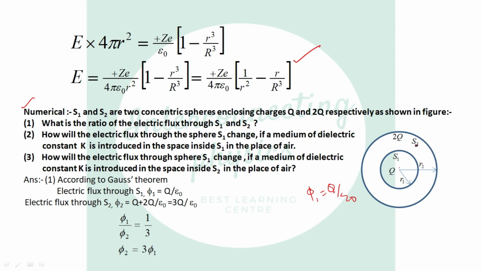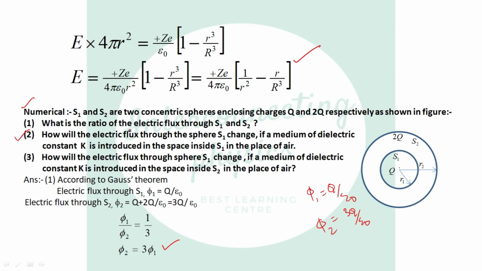For S2, the sphere encloses total charge 2Q plus Q, which is 3Q, divided by epsilon naught. So phi 1 by phi 2 will be 1 by 3, because Q cancels with Q and epsilon naught cancels with epsilon naught. That is, phi 2 equals 3 phi 1.